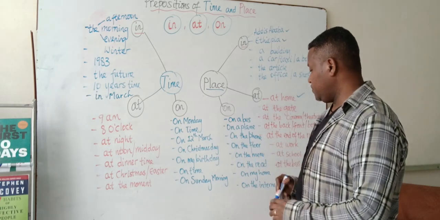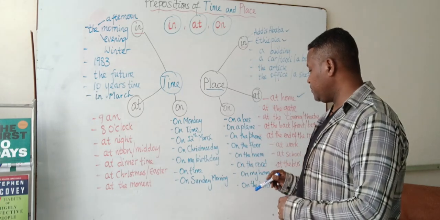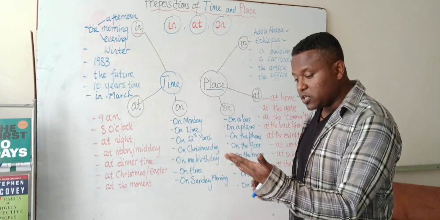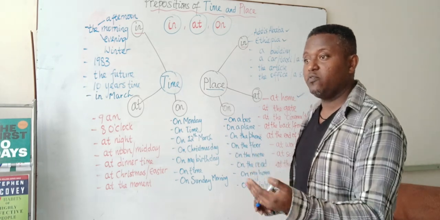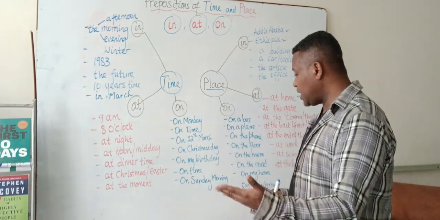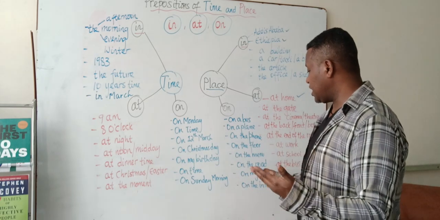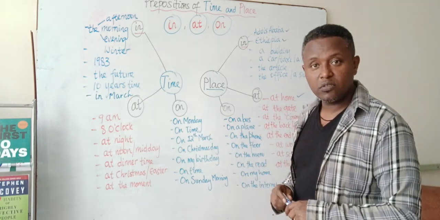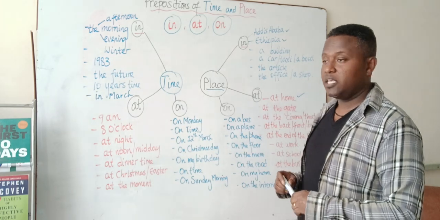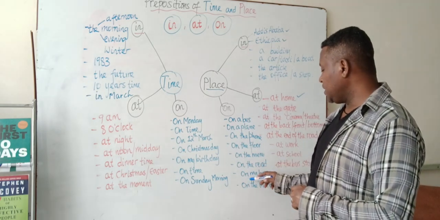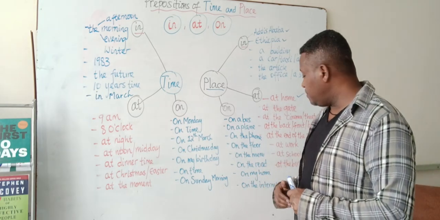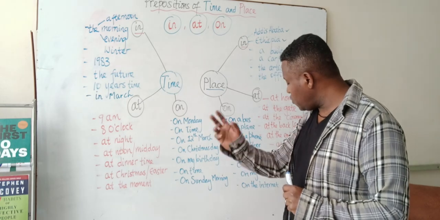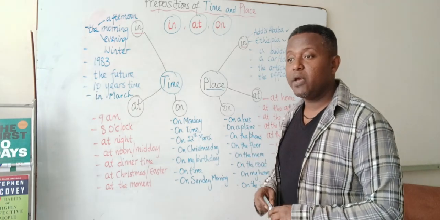On the menu. You can find the price of the food on the menu. On the road: I met him on the road. On my way, on my way home.